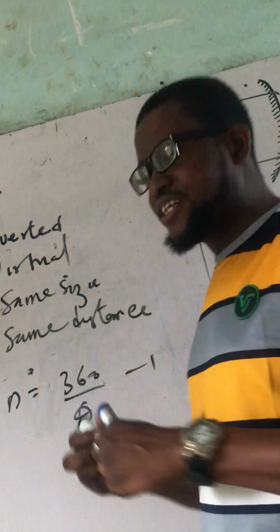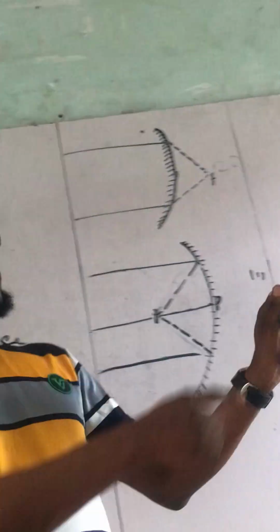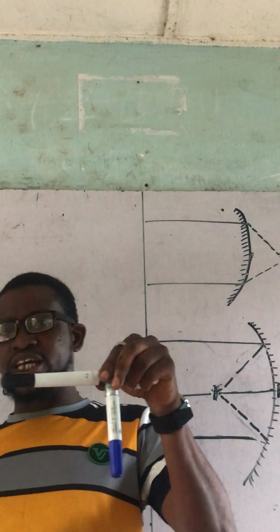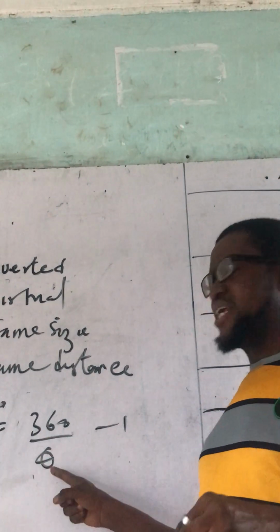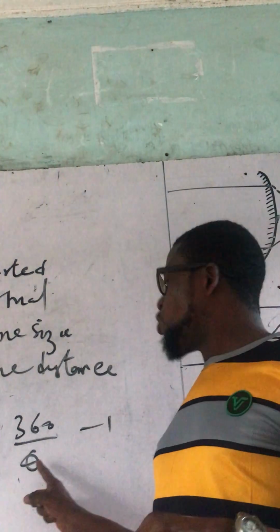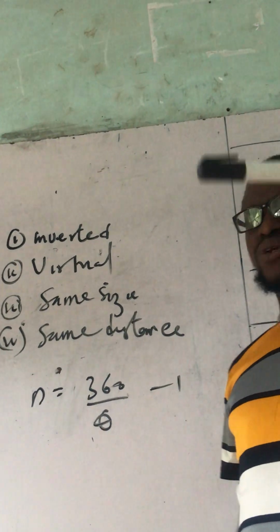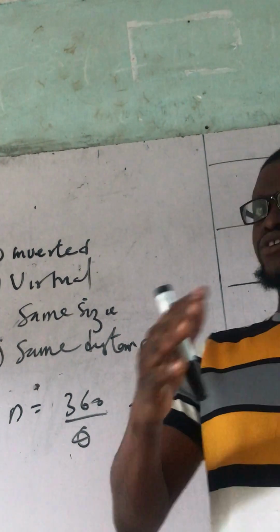For instance, if you get two plane mirrors and you place them at an angle of 90, this is one, this is the other, so the angle between the two of them is 90. If you divide 360 by 90, that will be 4. So 4 minus 1, that will be 3. It means when two plane mirrors are placed at an angle of 90 to each other, the number of images they can form is 3.